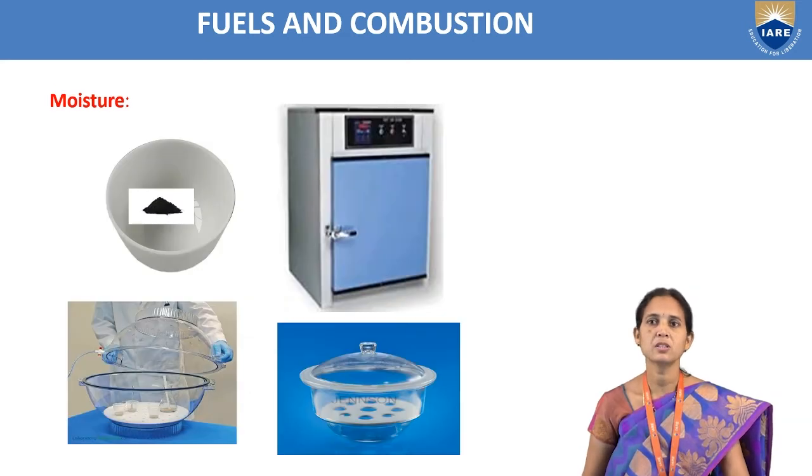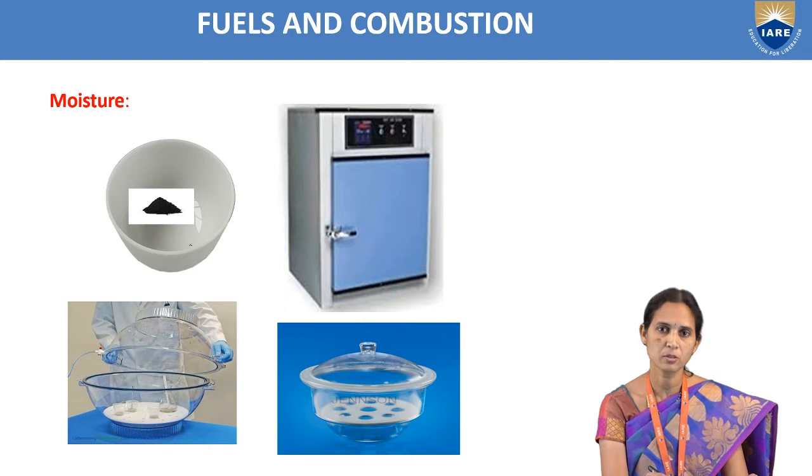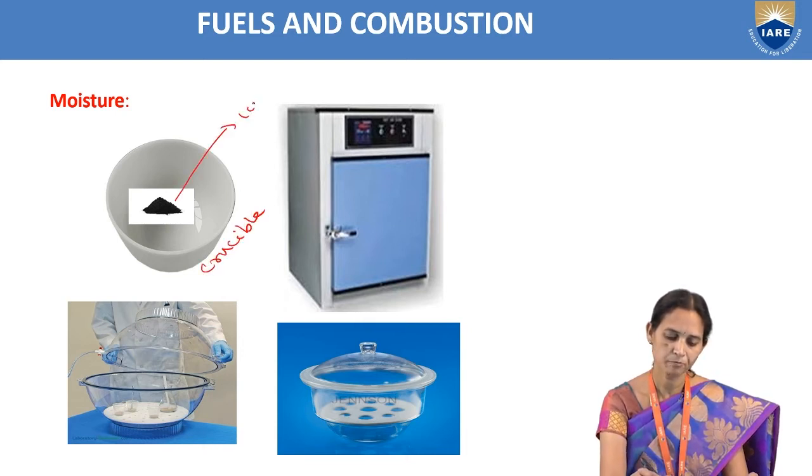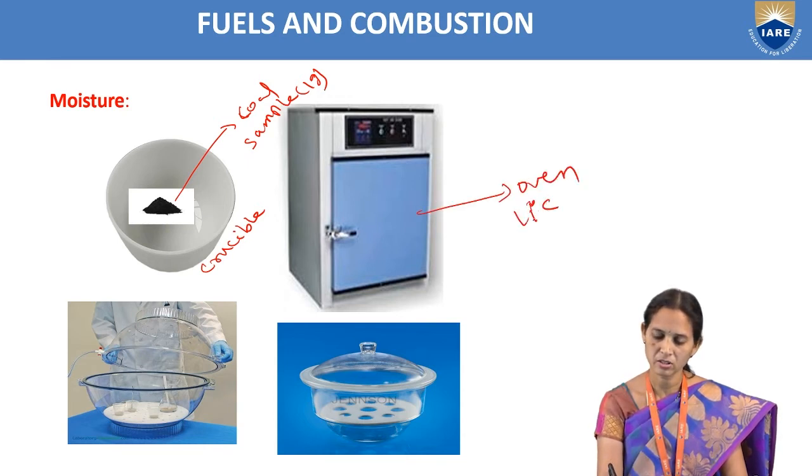Next, we can look into this diagram. Okay, so this is the silica crucible with the coal sample. We will take 1 gram coal sample, keep it in the oven, maintain the temperature at 110 degrees centigrade for 1 hour, and cool it in a desiccator.